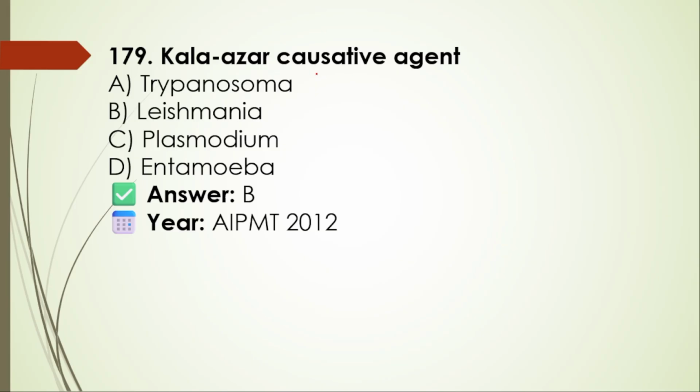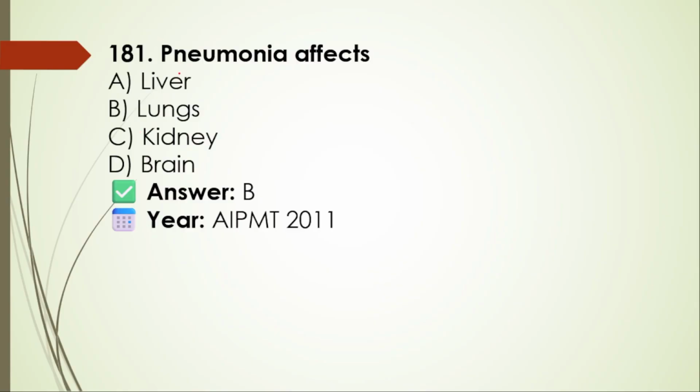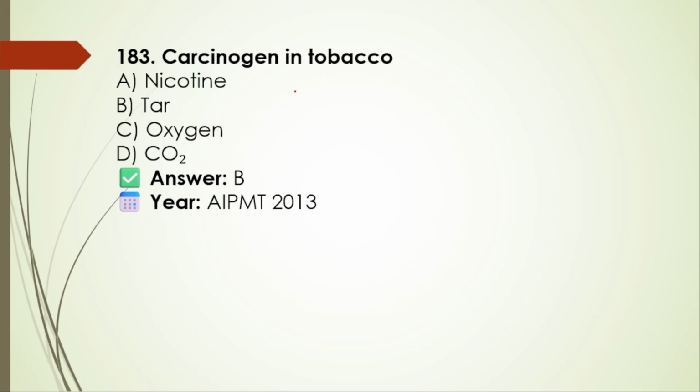Kala azar causative agent: trypanosoma, leishmania, plasmodium, entamoeba. Here the right option is B, leishmania. Ascariasis caused by protozoa, bacteria, nematode, virus. The right option is nematode, Ascaris lumbricoides. Pneumonia affects liver, lung, kidney, brain. Lung, especially alveoli. AIDS attacks RBC, B cells, helper T cells, platelets. Helper T cells.